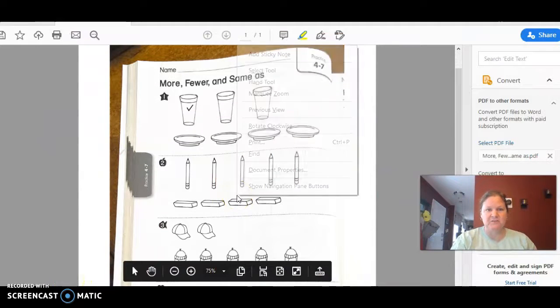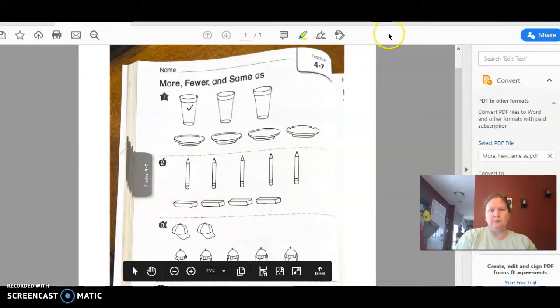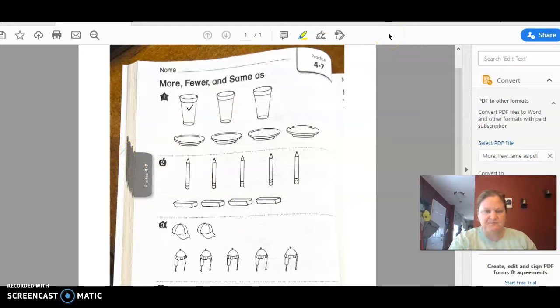Can you see my pictures? All right. Ooh, I don't know what happened there.